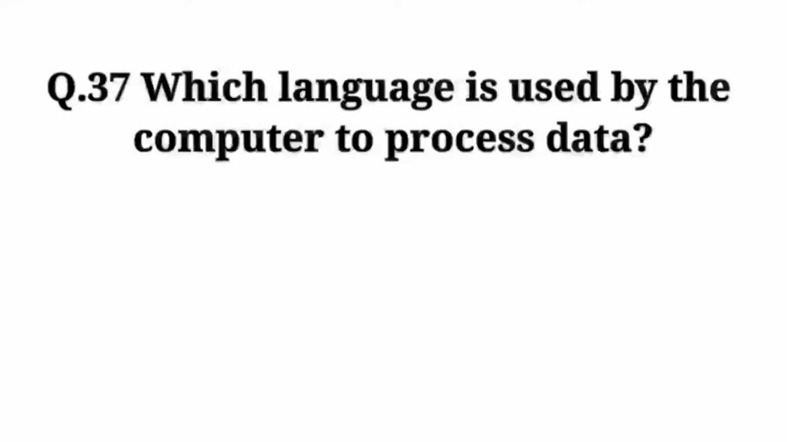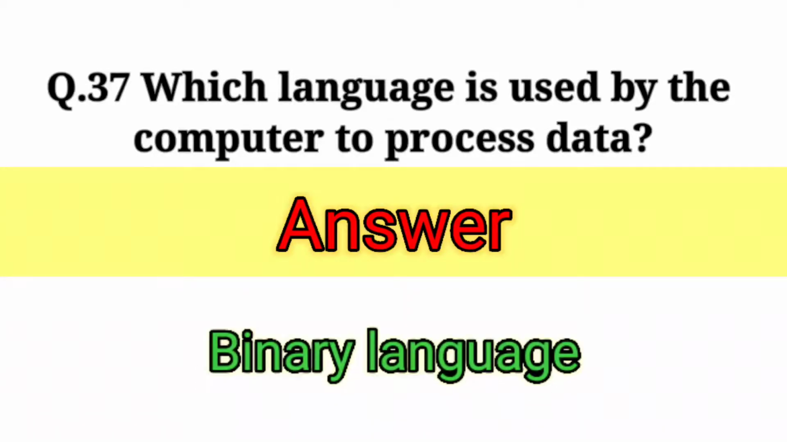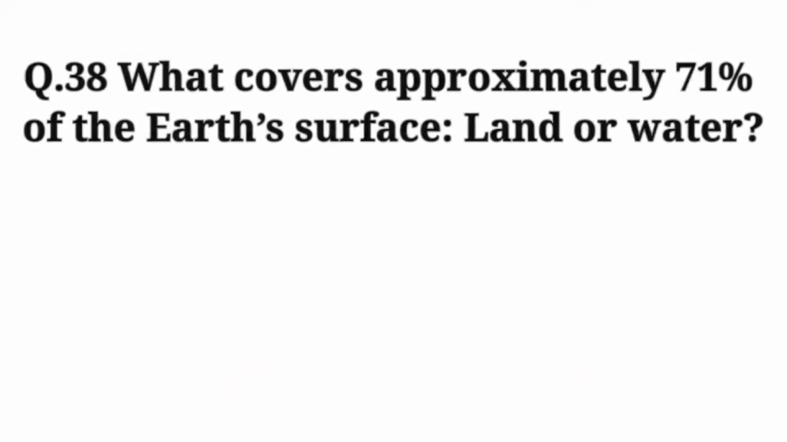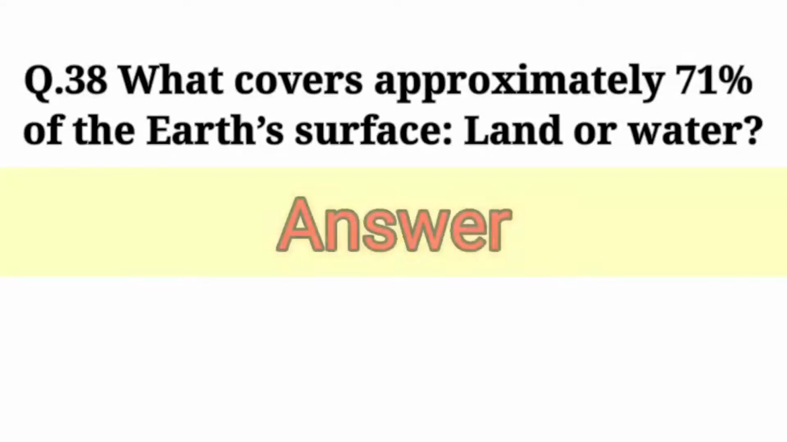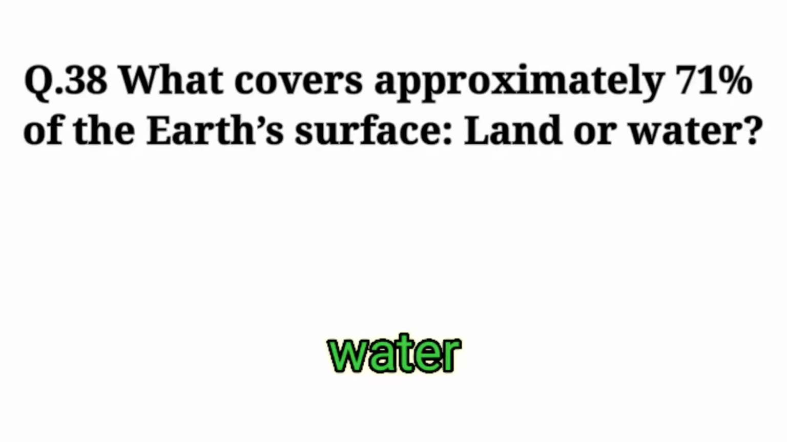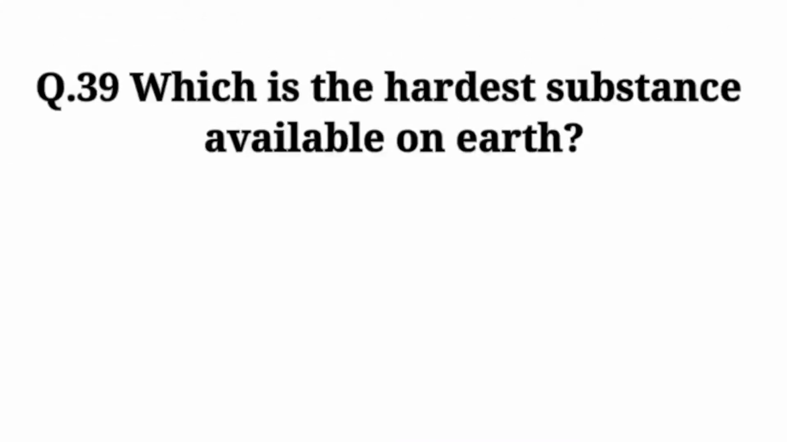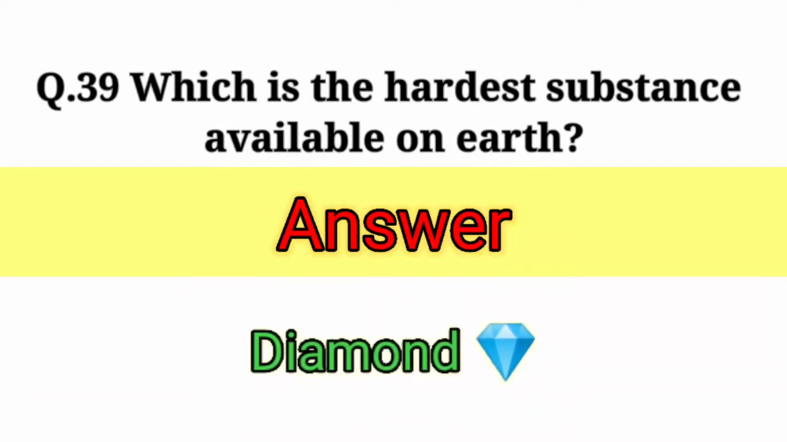Which language is used by the computer to process data? Answer: binary language. What covers approximately 71% of the Earth's surface, land or water? Answer: water. Which is the hardest substance available on Earth? Answer: diamond.